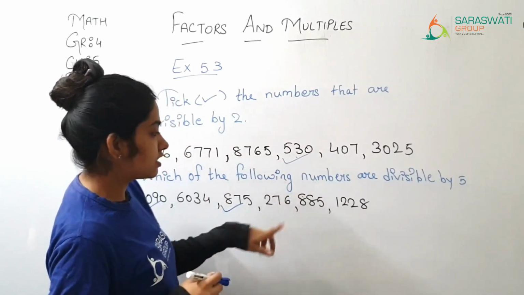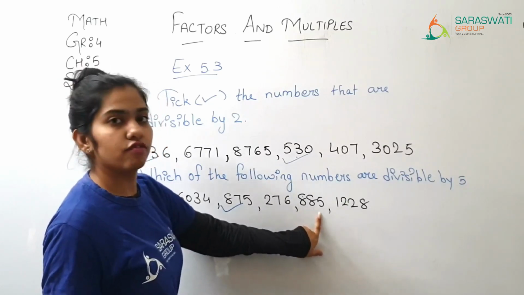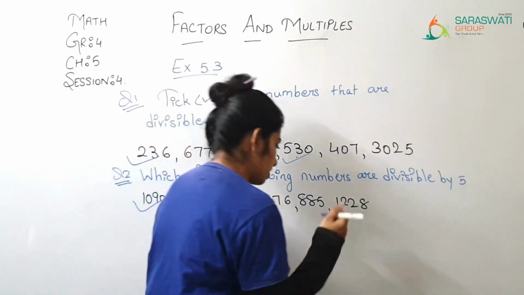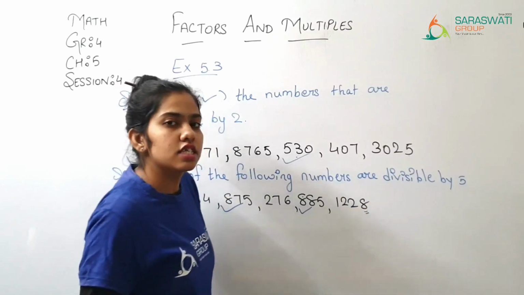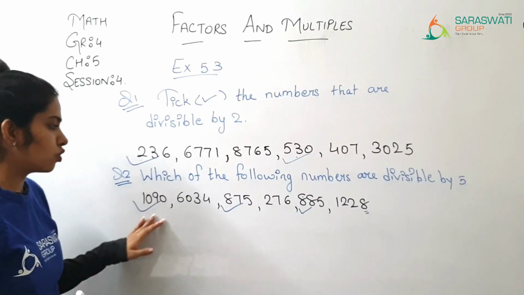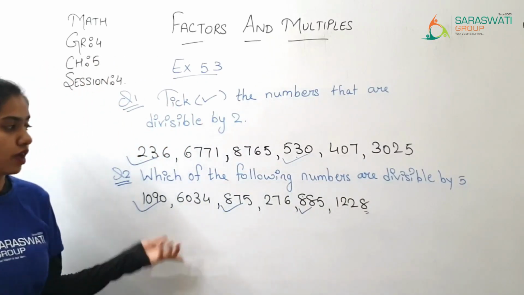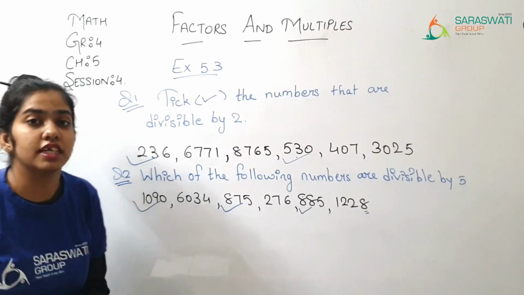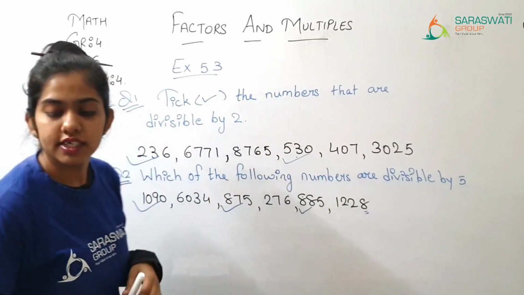276. Here it is 6. So it is not divisible by 5. Then 885. Here it is 5. So yes, it is divisible by 5. And 1228. Here it is 8. So no, this number is not divisible by 5. From this, only 3 numbers are divisible by 5. So in this way, you are supposed to identify. You can easily identify if you remember the divisibility test. Okay? So this was all about 2 questions. Now let us see question number 3.